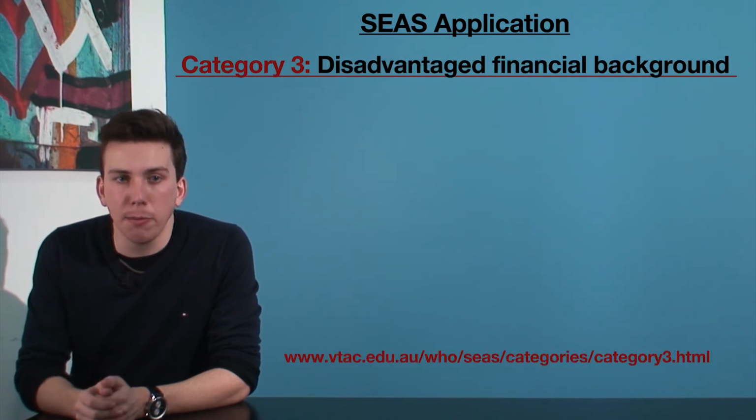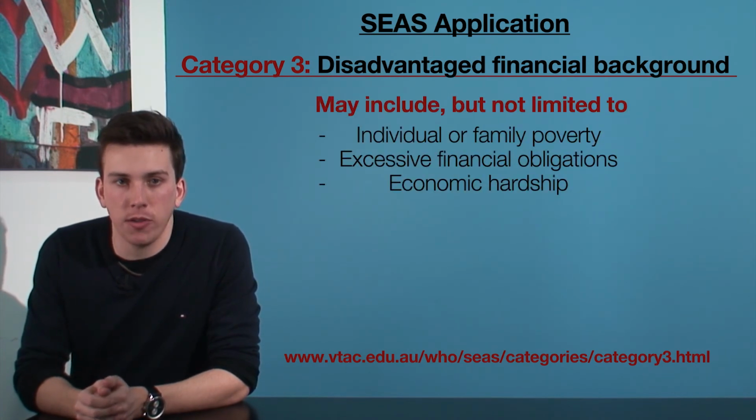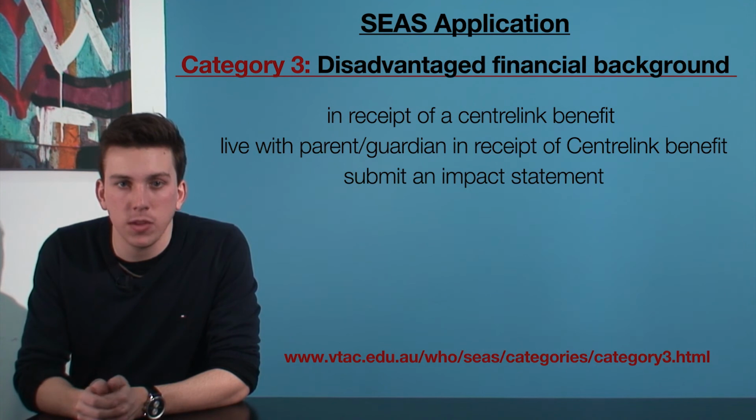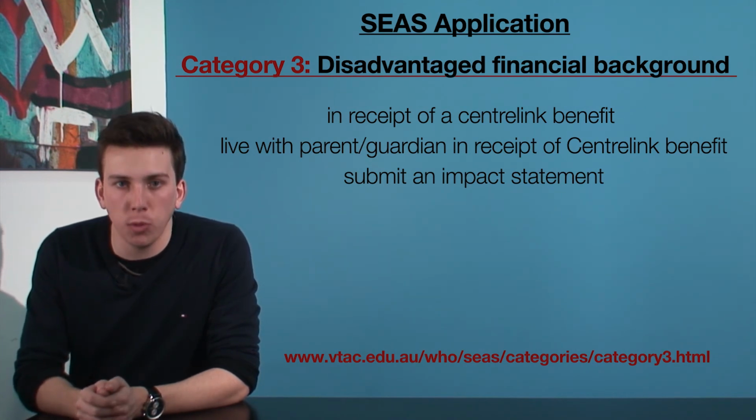Category 3 applies to applicants prevented from reaching their educational potential because of a disadvantaged financial background. Examples may include, but are not limited to, individual or family poverty, excessive financial obligations, and economic hardship. To apply for this section, you must either be in receipt of a Centrelink benefit or live with a parent or guardian who is in receipt of a Centrelink benefit, or submit an impact statement. If you choose to provide an impact statement, you also need to obtain and submit a statement of support from a responsible person who has the knowledge to confirm your financial situation.